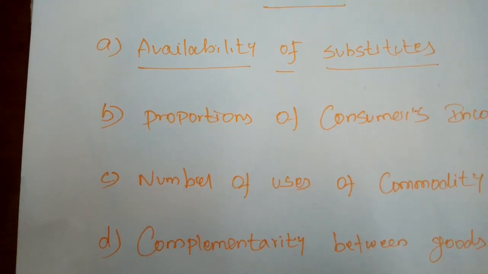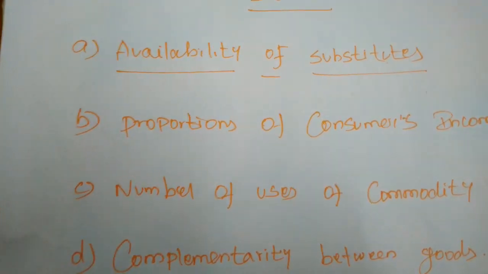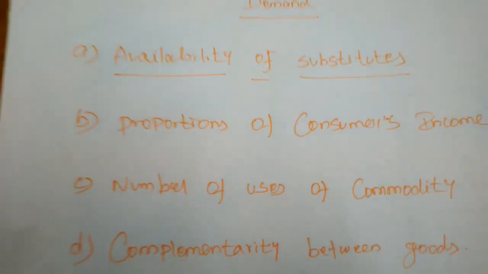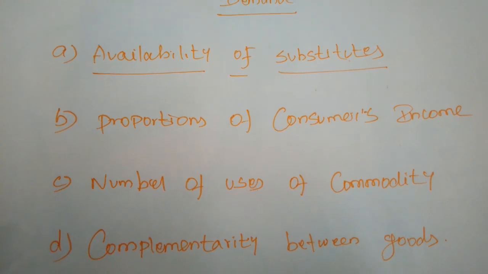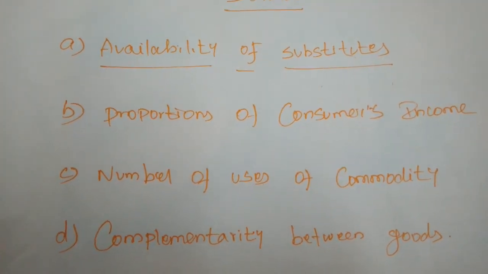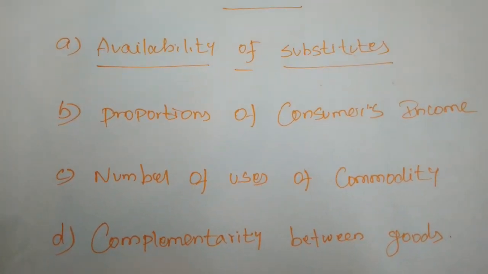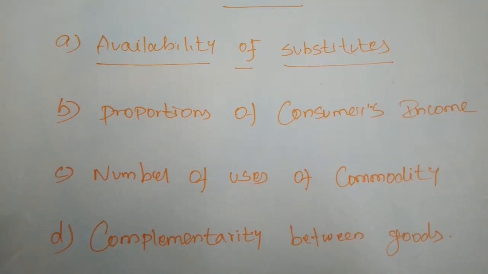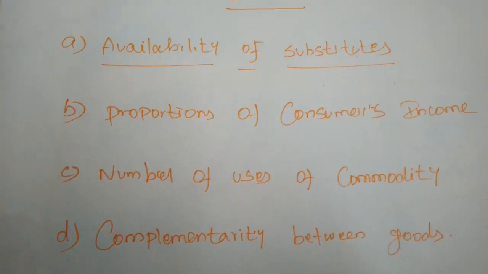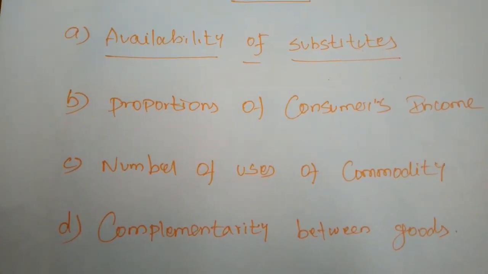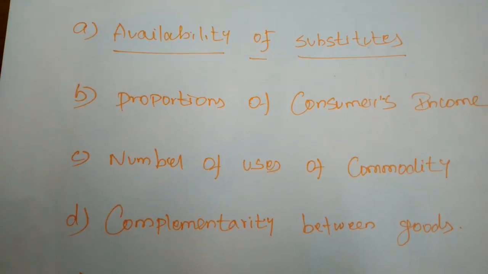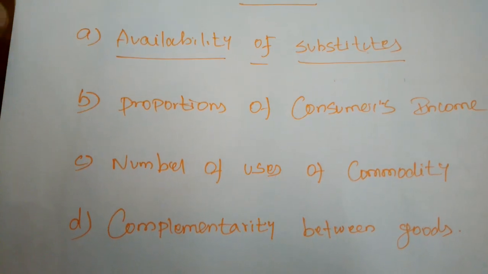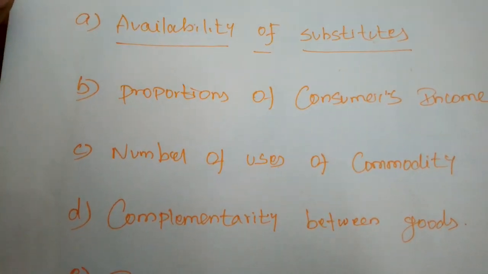For example, vegetables. Now we are going to purchase vegetables. Some of the vegetables may be very high in price, and some may be very low. We will go to the vegetables we need, depending on the price of the substitutes. For a simple example, tea and coffee.